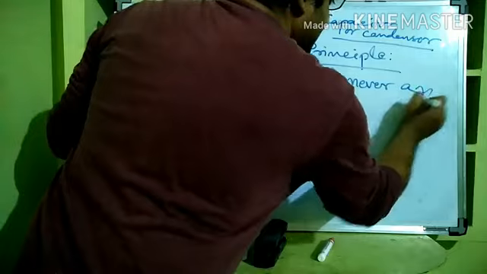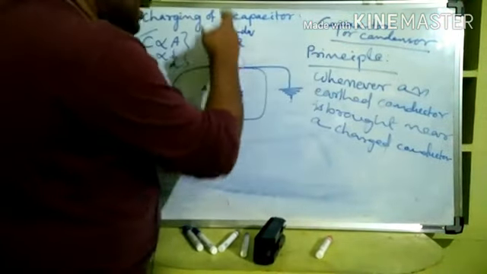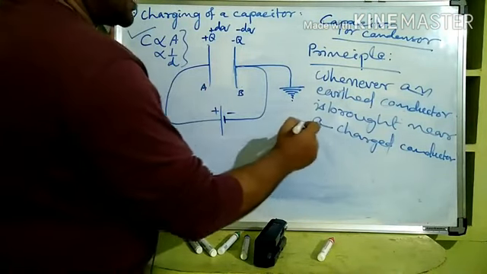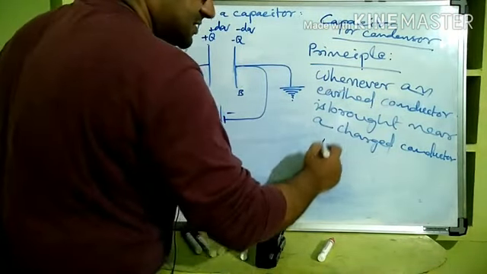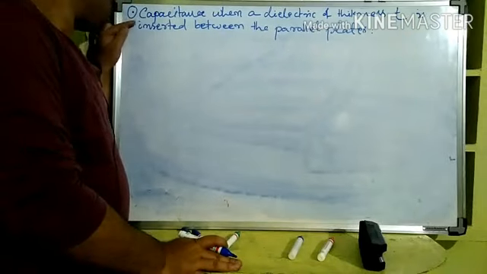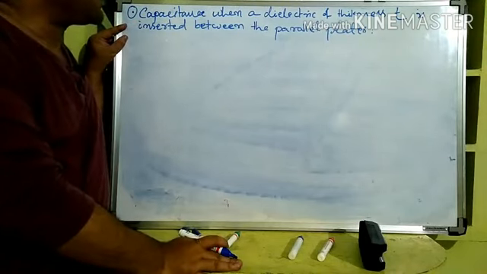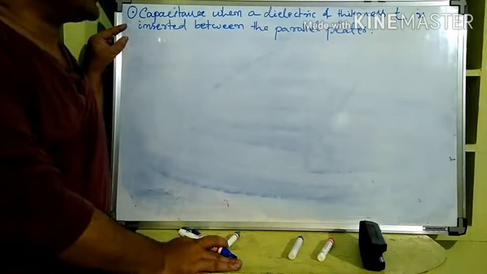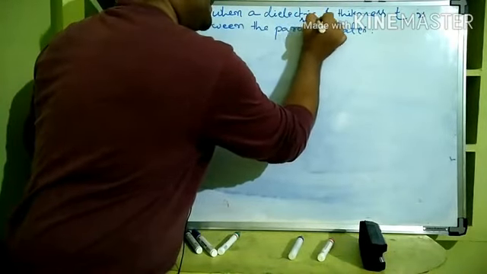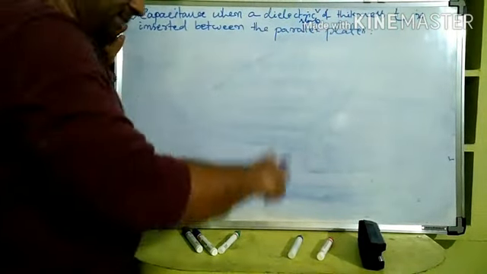Whenever an earthed conductor is brought near a charged conductor, the capacitance increases considerably. This is the principle of designing a capacitor. So our next topic of discussion is we are going to calculate the capacitance when a dielectric slab of thickness t is inserted between the parallel plates.